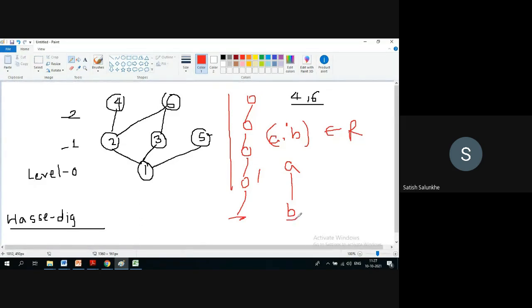Like we will take all those elements at level 0 such that this is not related to any other node except itself. So we'll take all those nodes in level 0. Then we will eliminate all the nodes that are listed in level 0 from the set X that you are having, and the same process we will redo for level 1, same process we will do for level 2 and level 3, like that.